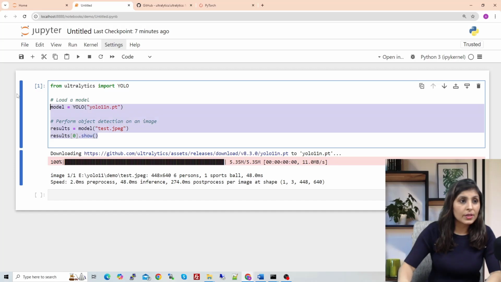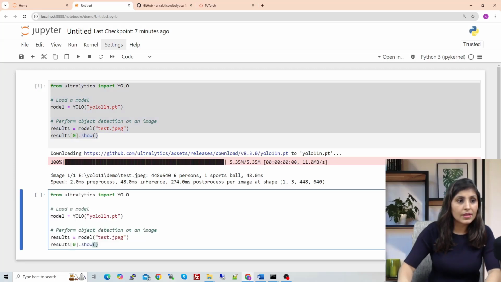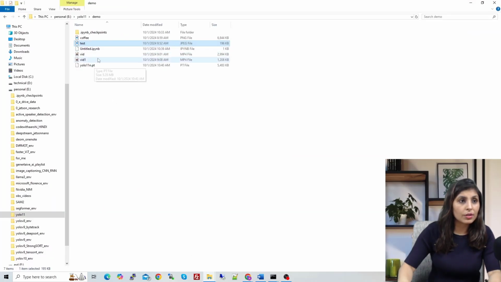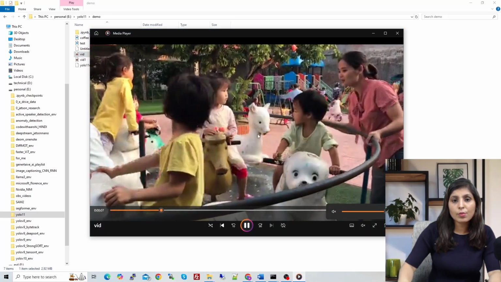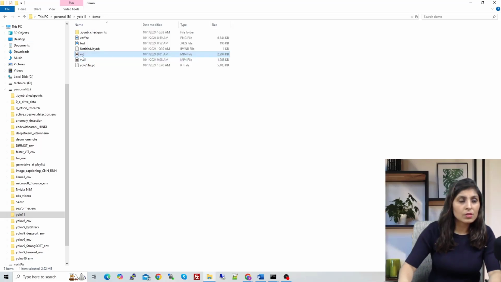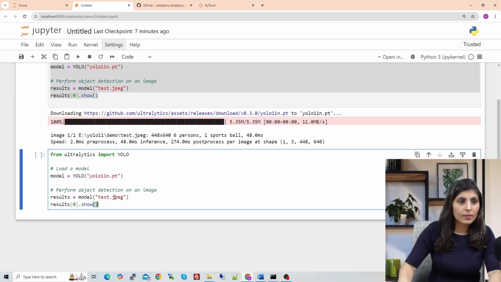Let's copy the same code from here, paste it here, and this time we want to perform the testing on a video. The name is VID, so let's put VID.mp4, and then just provide the parameter save equals true.